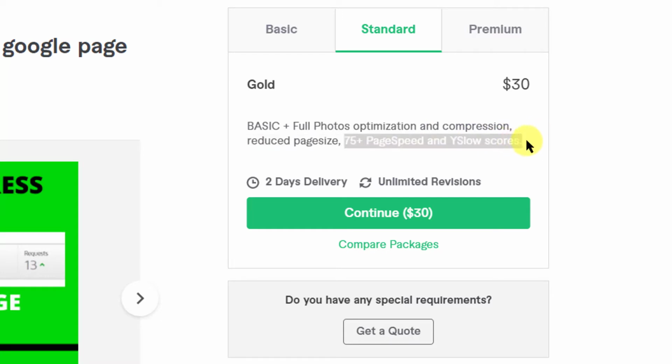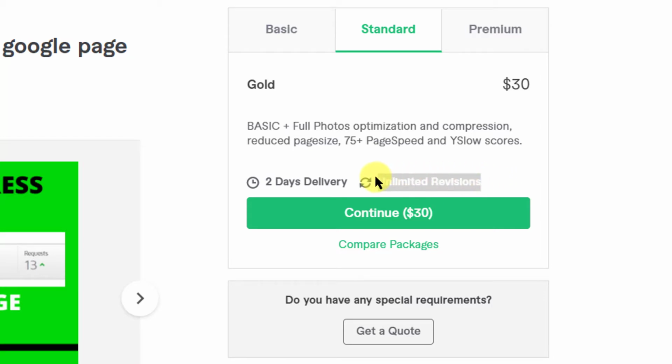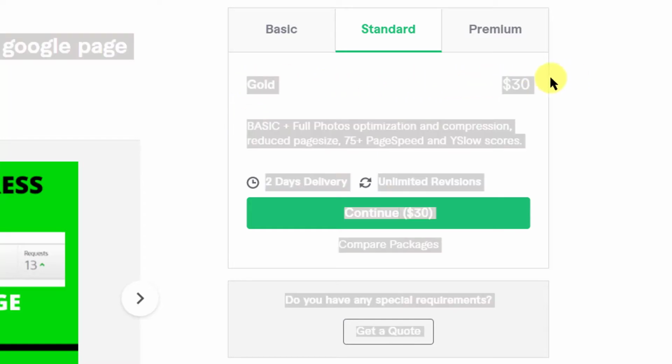YSlow is something that tells you on GTmetrix why your page is loading slow, why your website is slow. That is also 2 days delivery and unlimited revisions. Again, I don't see why somebody will revise these things, so unlimited revisions will not make too much of a difference. So that is Gold for $30.